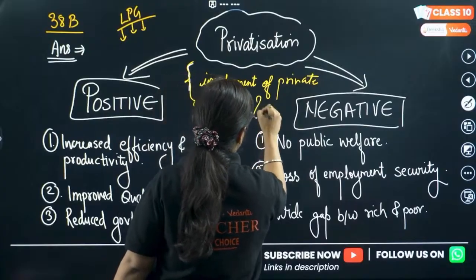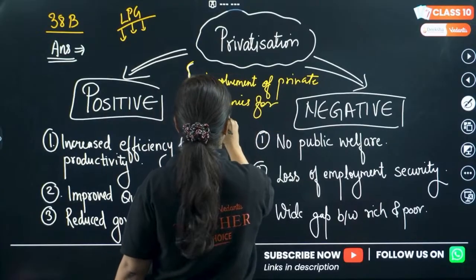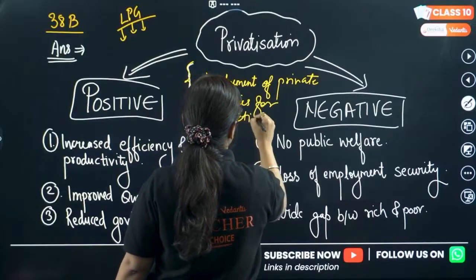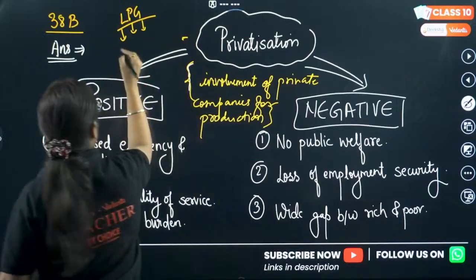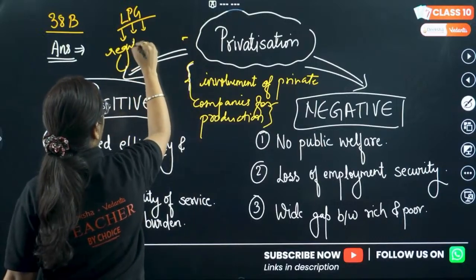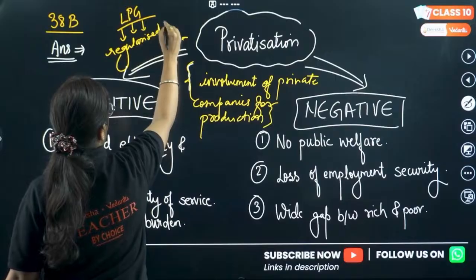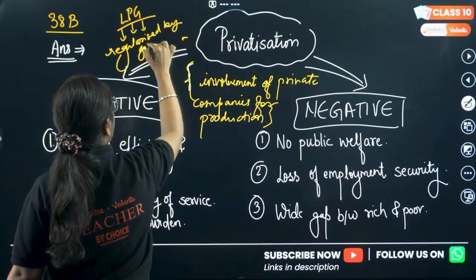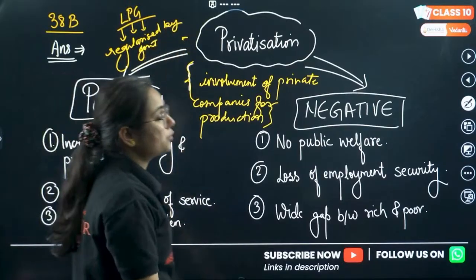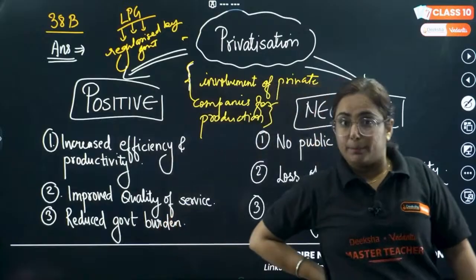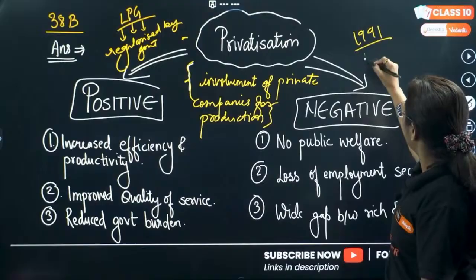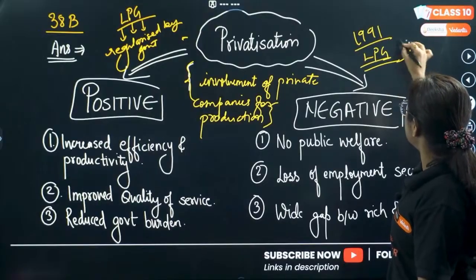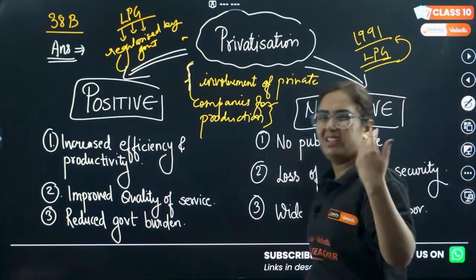For a period of time in India, production was regularized and centralized by the government, like what to be produced, how much to be produced, etc. But now, after 1991, when these LPG reforms were accepted, it was liberal.